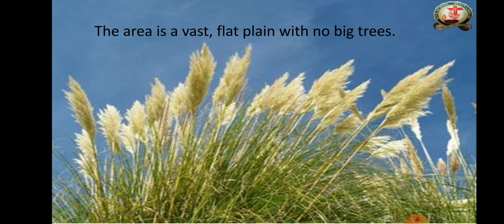This variety is called tall grass. It's not a plant, it's grass only. They have taken the snap like that. It's a big grass. So the area is a vast flat plain with no big trees.